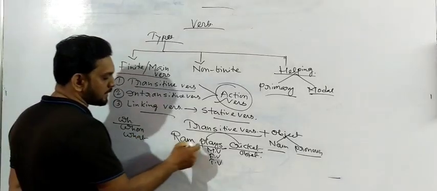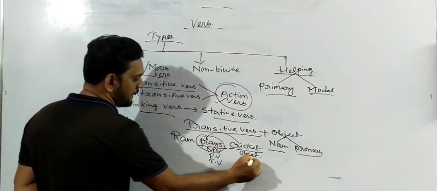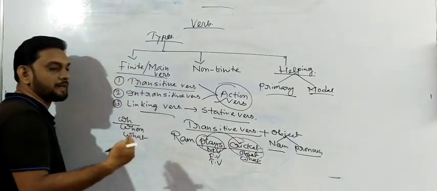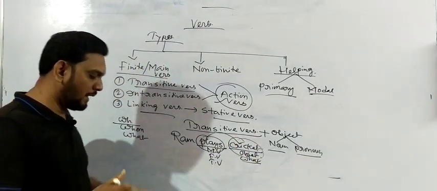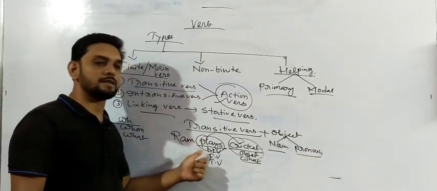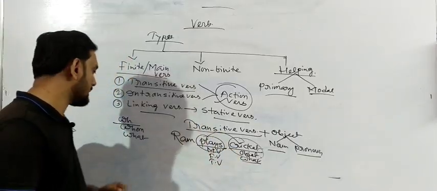Now you have to ask the question to the main verb: Ram plays what? Ram plays cricket. Or if you want to make the question properly, you can ask like this: what does Ram play? You will get the answer, Ram plays cricket. So cricket would be the object of this sentence.